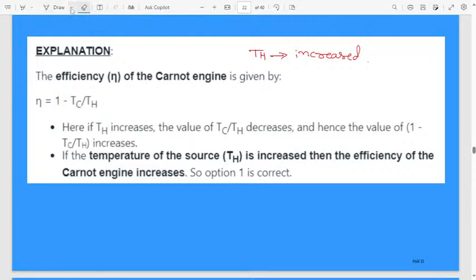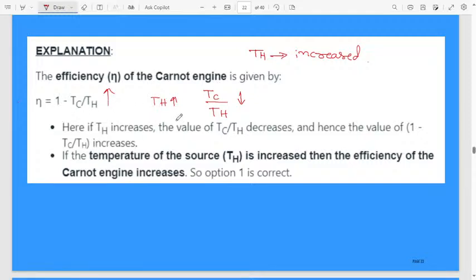Wait a minute, I will explain. Here if Th is increased, the value of Tc by Th will decrease, because this Th is in the denominator, therefore this overall value decreases. Hence the value of Tc by Th will be decreased. Hence the value of 1 minus Tc by Th will increase. If the temperature of the source is increased, the efficiency of the Carnot engine will increase.